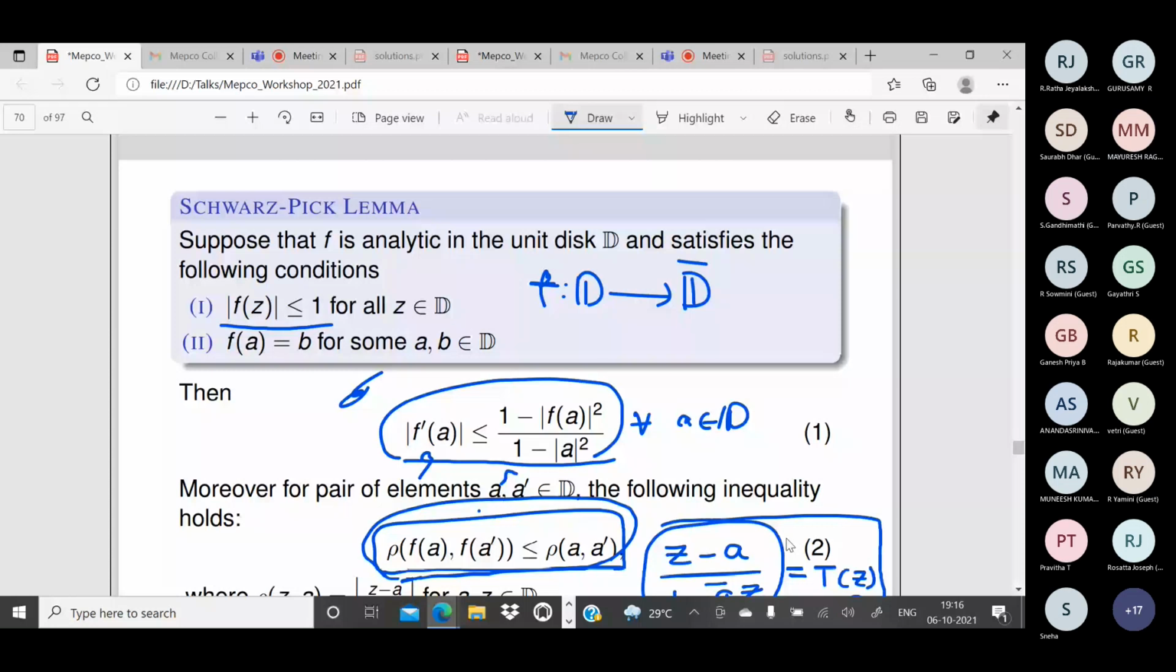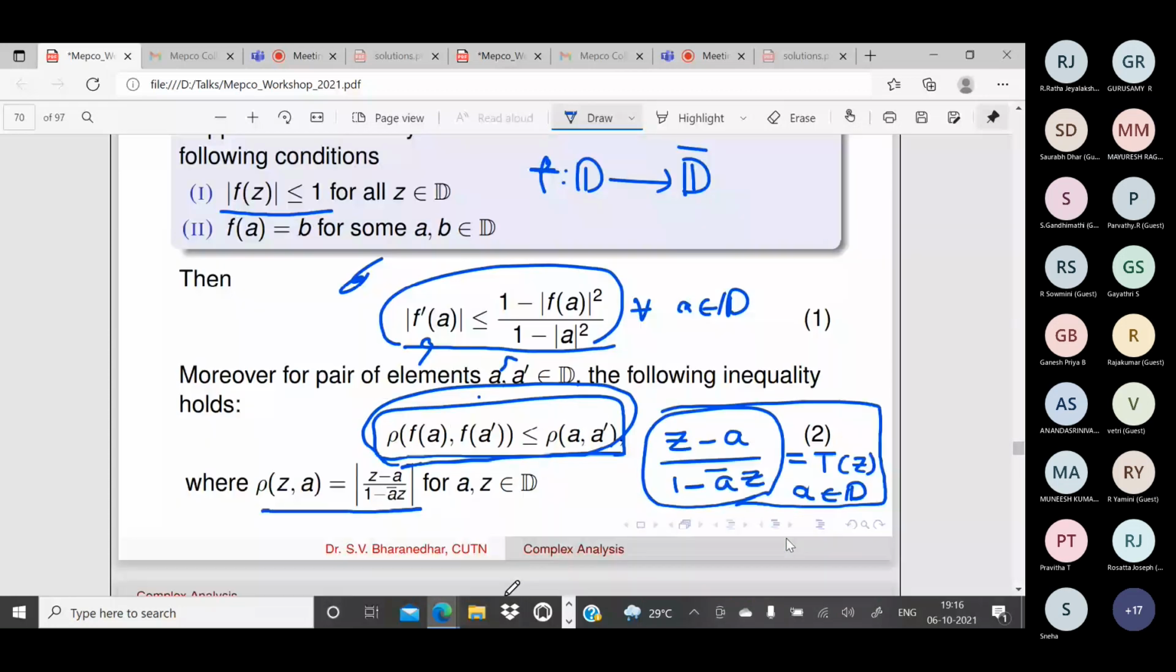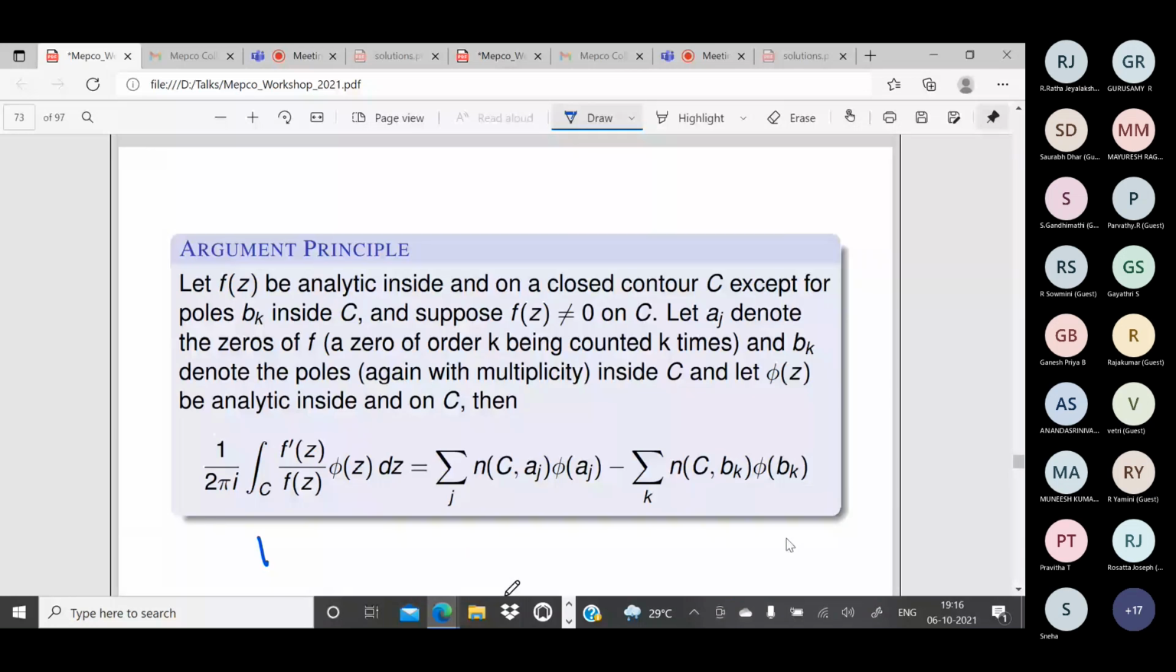Okay. So next is the argument principle. If f of z is analytic inside and on a closed contour C, you are given a closed contour C. It need not be simple. See, that's why the winding number comes into the picture. It is just a closed contour. It may wind around as many times.